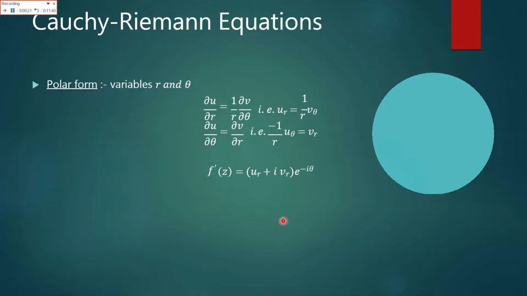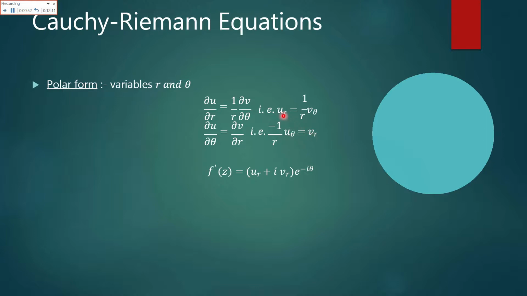So delta u over delta r, or we can say u r, is equal to 1 over r v theta, or 1 over r delta v over delta theta. Similarly, delta u over delta theta is equal to minus r delta v over delta r, or u theta equals minus r v r.